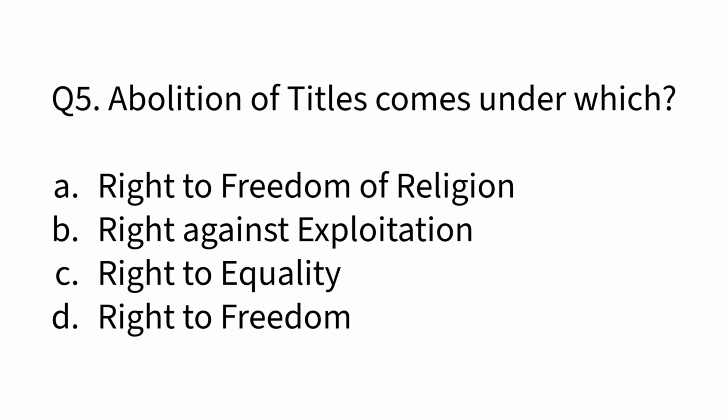The question number 5 is abolition of titles comes under which? Option A is right to freedom of religion, option B right against exploitation, option C right to equality, and option D right to freedom.